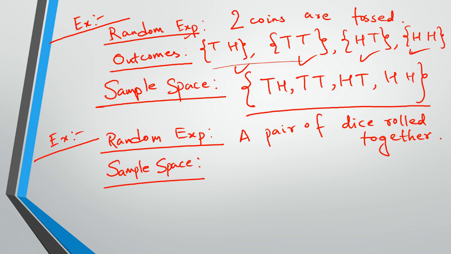So what can be one of the outcomes? One one. What can be the other outcomes? One two. I'm just writing one or two of the outcomes of this experiment. One outcome can be 1 1, another outcome can be 1 2, like the first dice is 1 and the second dice is 2. Another outcome can be 1 3, another outcome can be 5 1, right?